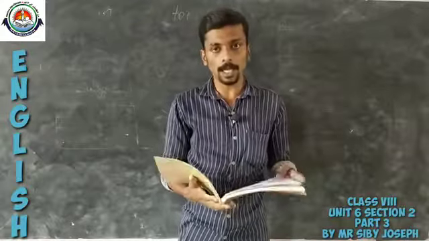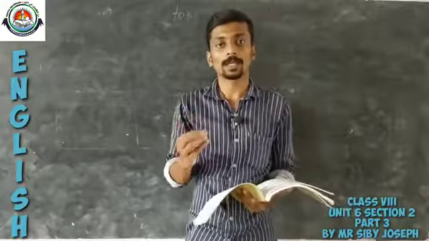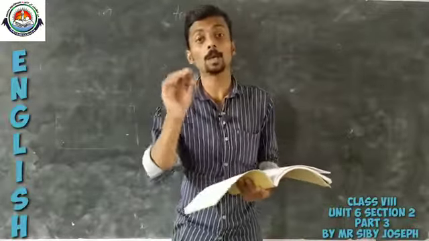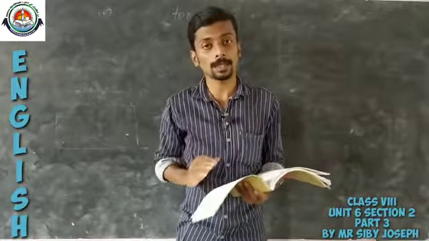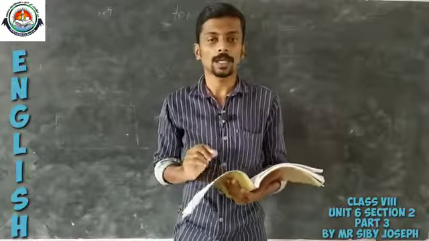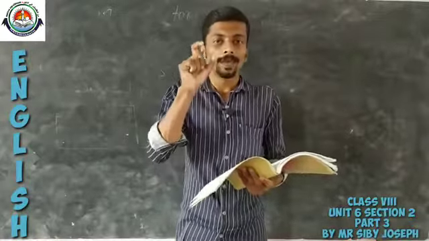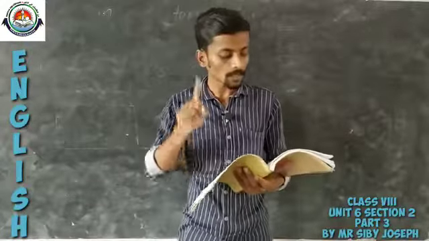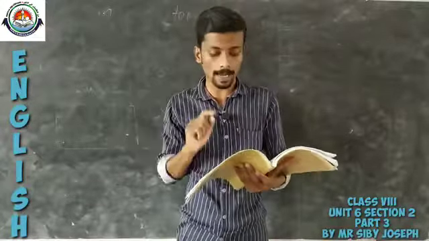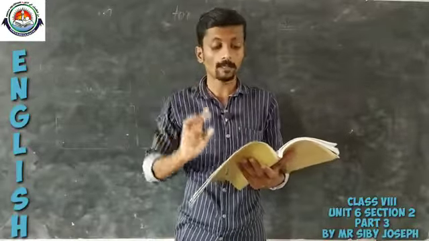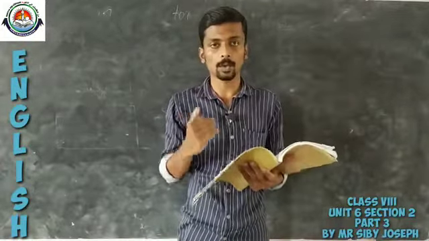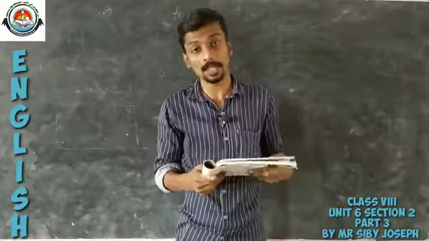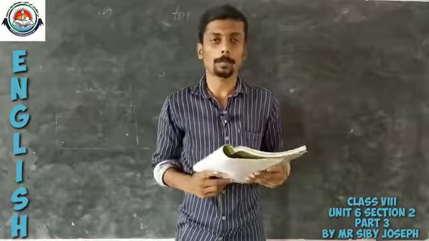So today we are planning to go with the grammatical portions included in the second chapter under 6th unit. Here we will have two grammatical items, the first one being gerunds and the second one being future continuous. Now let us go for a detailed discussion of these two topics.